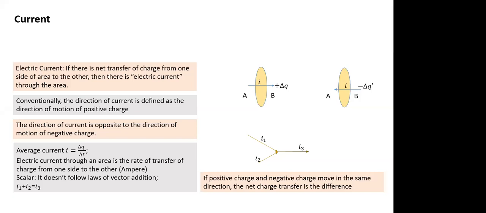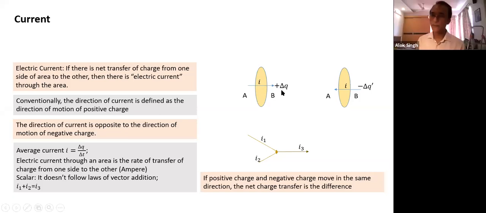In the left one, if delta Q is positive, what will be the current? It will be Q by T. If it happens in time delta t, this charge plus delta q has moved from here to here. Which direction will the current be? Current is from left to right, delta q by delta t. But if minus delta q has also moved from left to right, the current is in the negative direction.